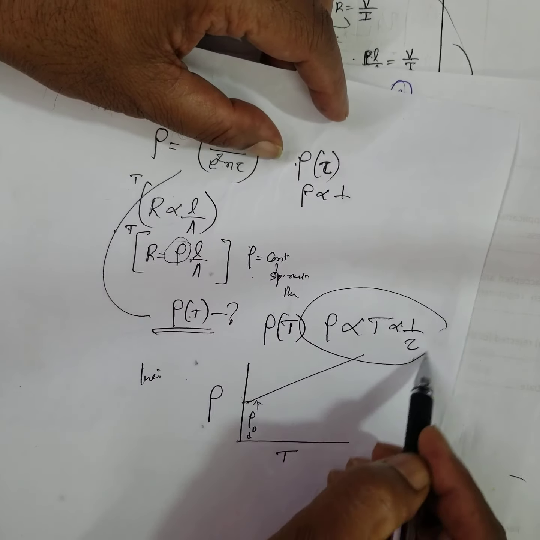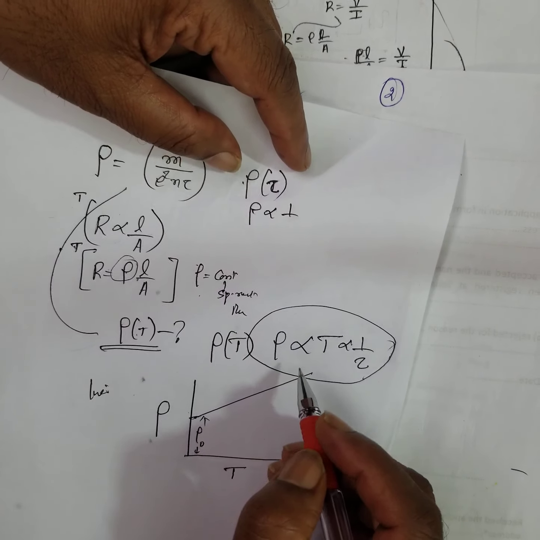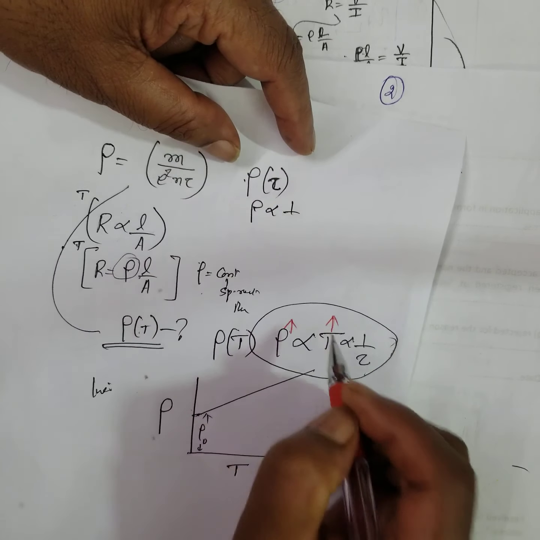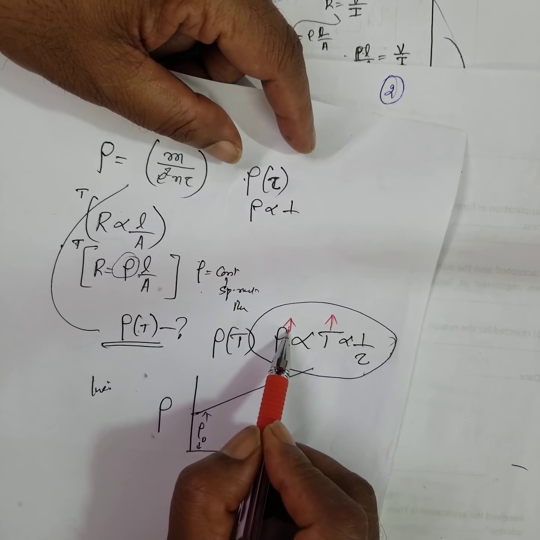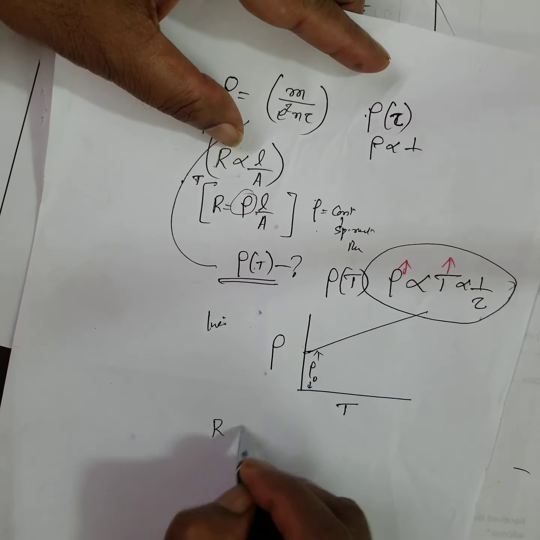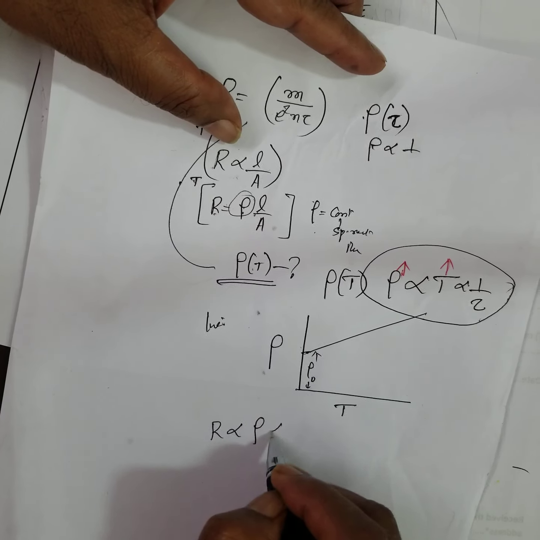These are all related to your common interest test, level B. When the temperature rises, what will happen? Specific resistance increases. Again, resistance is directly proportional to resistivity, and resistivity is directly proportional to temperature.